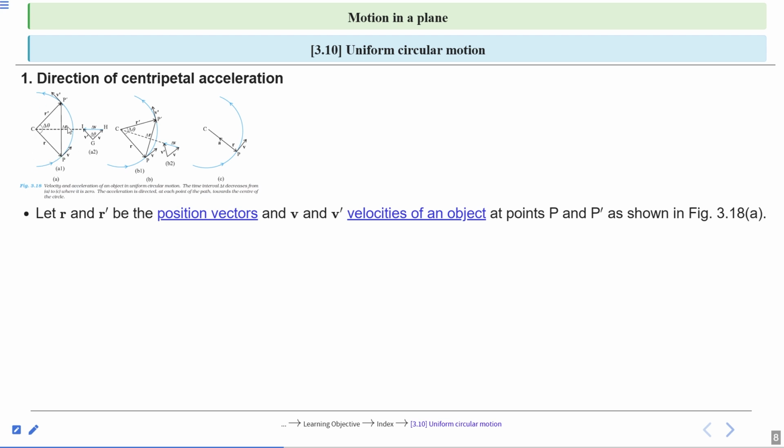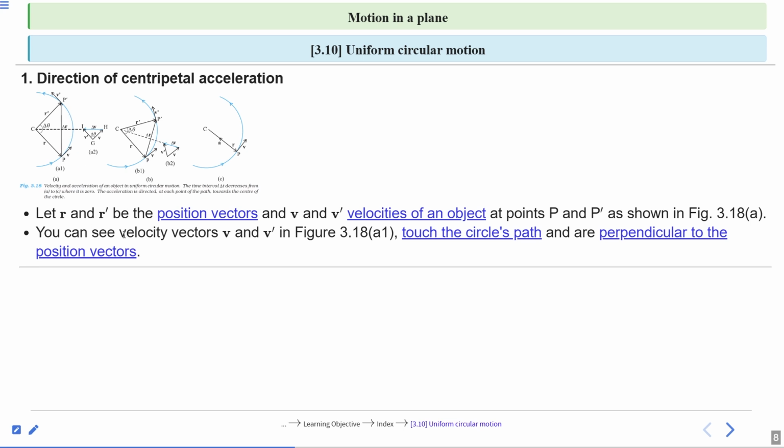So there are two velocities at two different points. At point P, velocity is v. At point P prime, velocity is v prime.